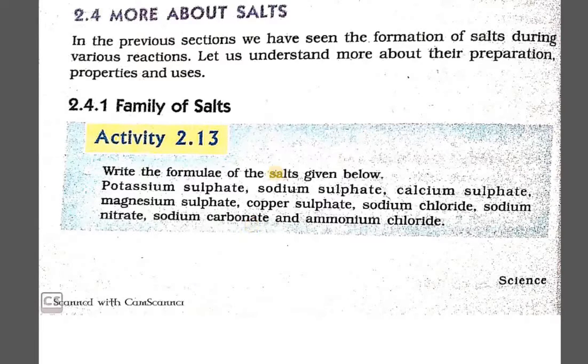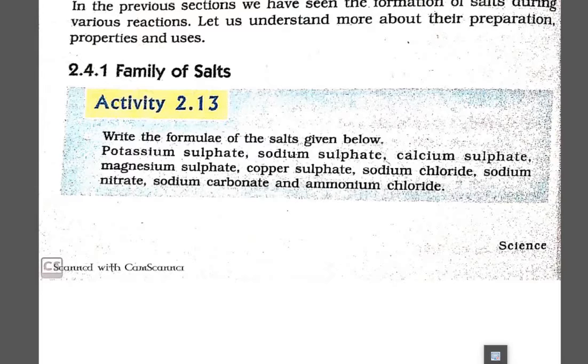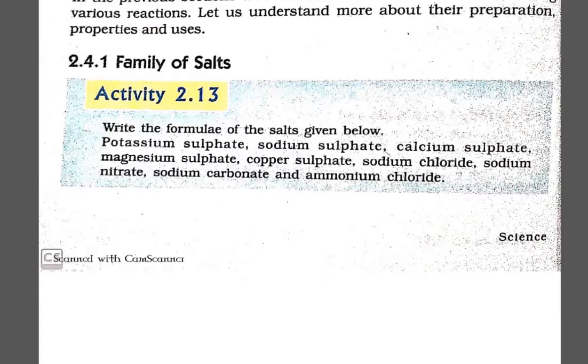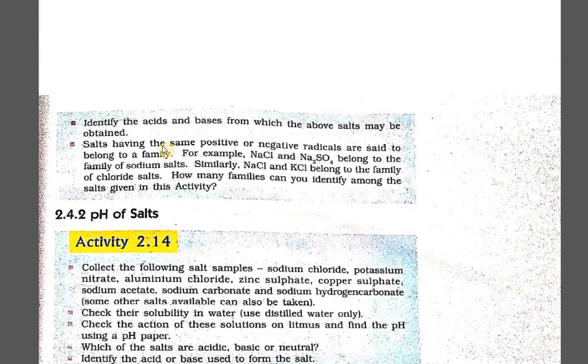In this activity, you are supposed to write down the formula of all these given salts, and then you have to identify the acids and bases from which the above salts have been prepared. Now, salts having the same positive or negative radicals are said to belong to a family.